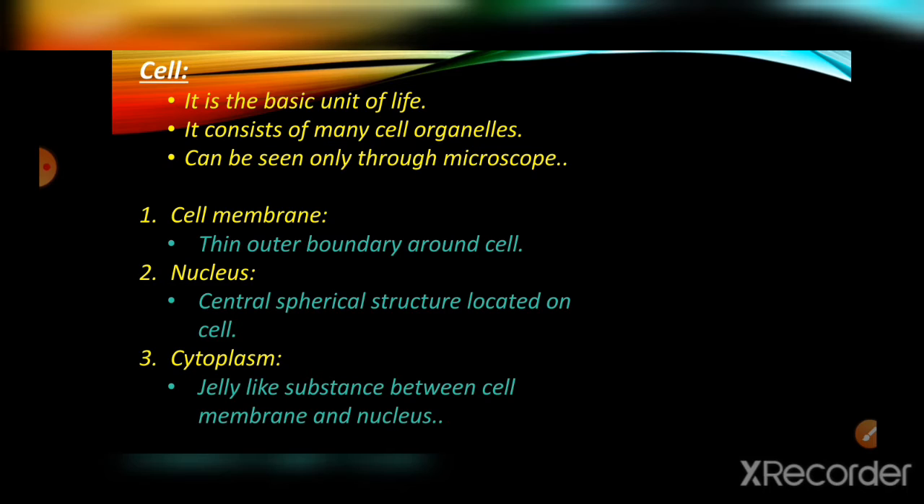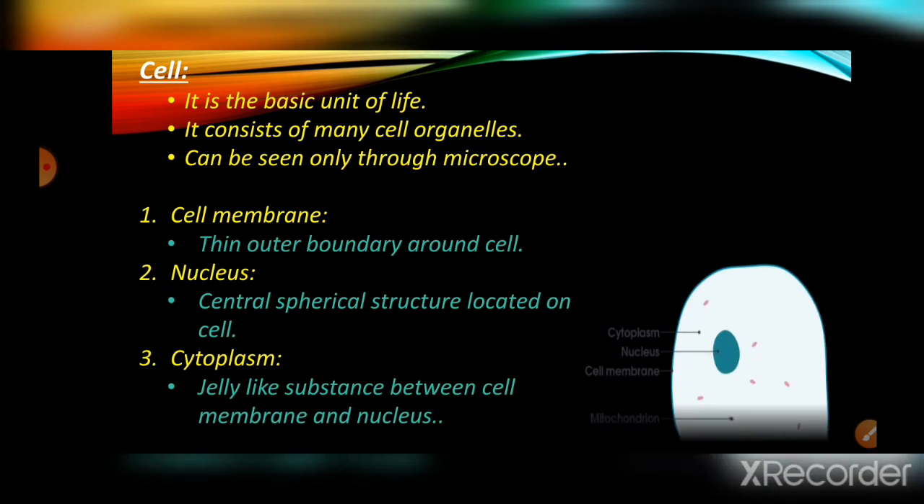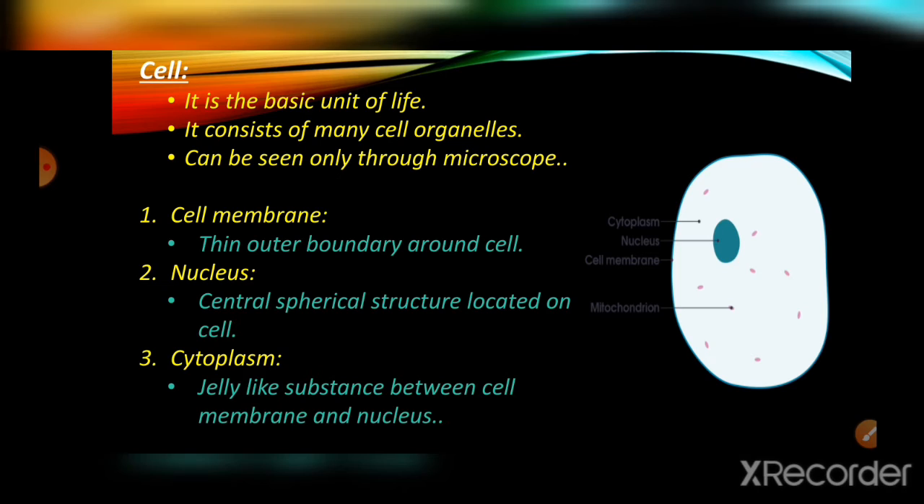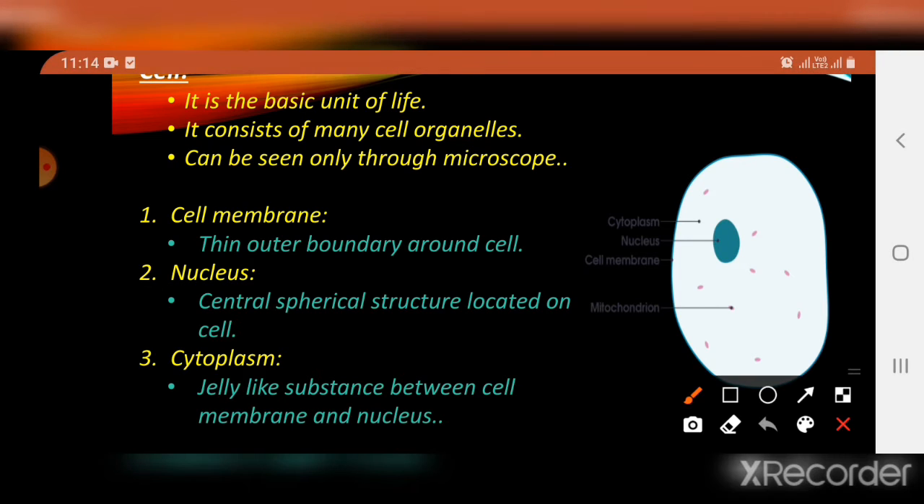The first one we are going to see here is cell membrane, which is the boundary of the cell. It is thin and present as the boundary around the cell. It is also known as selective membrane because it only selects the things which should go inside the cell or come outside the cell. So in this you can see this cell membrane, right? This is a tiny outer covering.